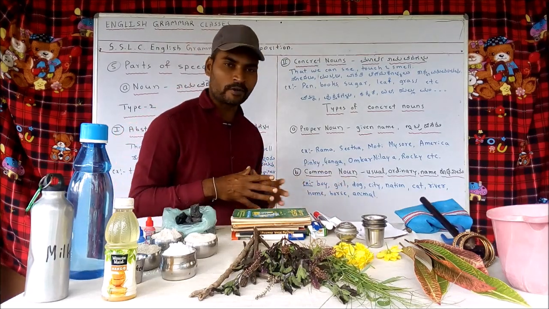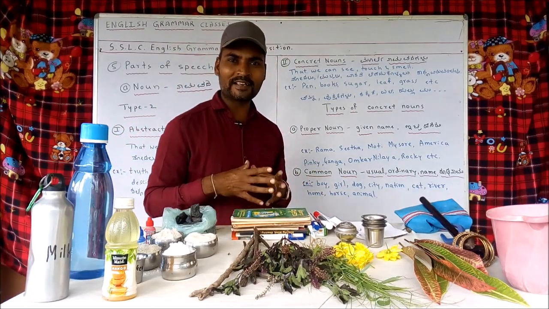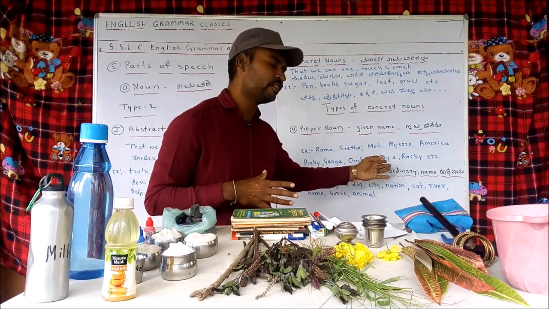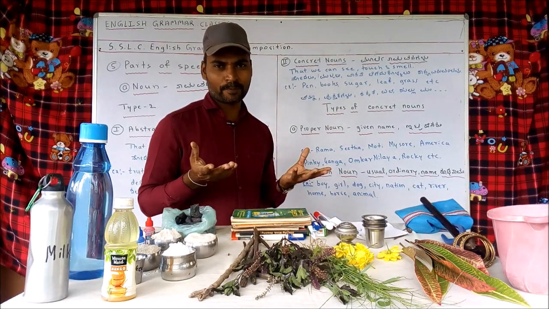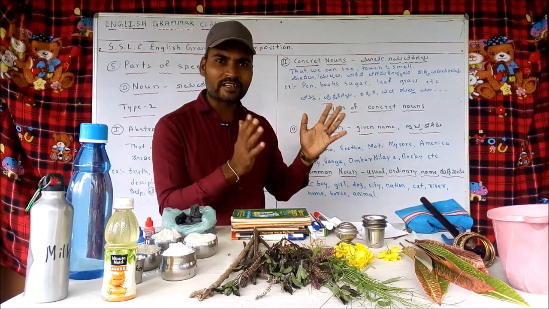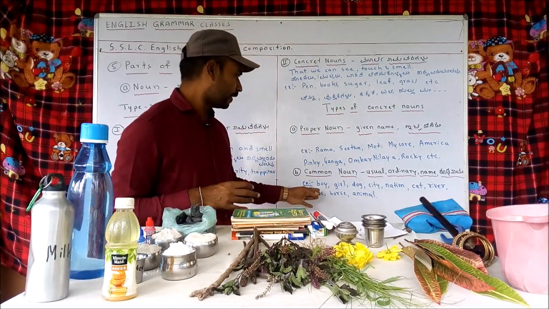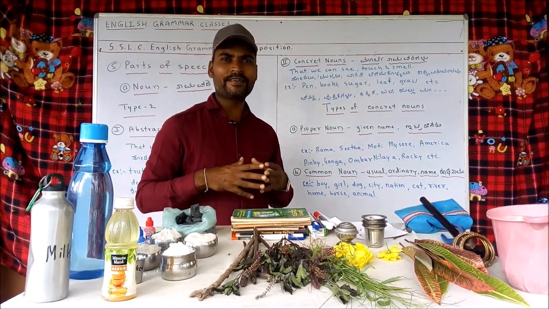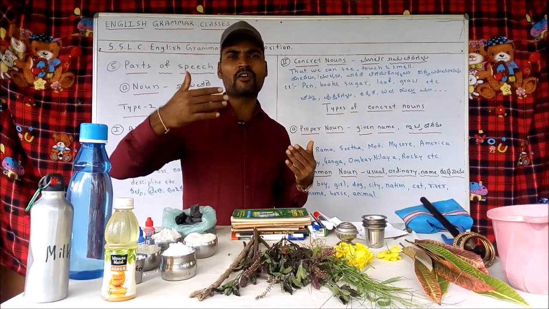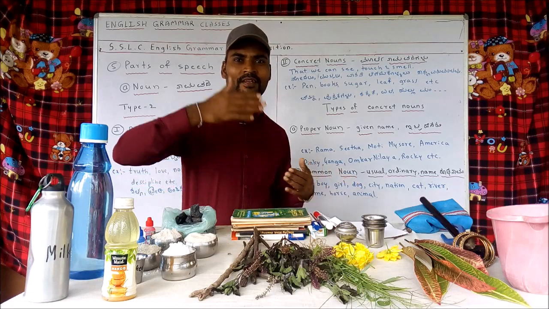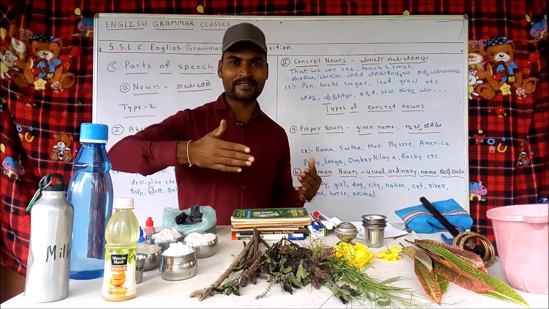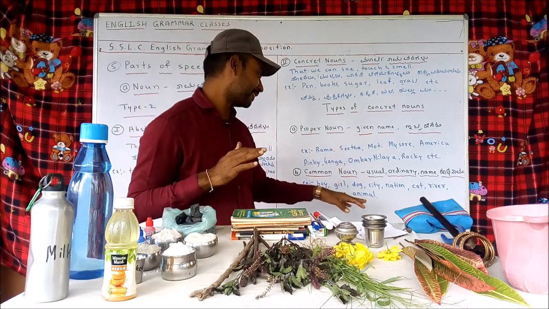Then comes common noun. Common nouns are the nouns which are usual, which are ordinary. We can use them for all of that class. For example, boy. Boy is a common noun. It is commonly called so everywhere. If you go to Mysore, there also boys are called boys. If you go to Bangalore, there also boys are called boys. Commonly it is called as such.